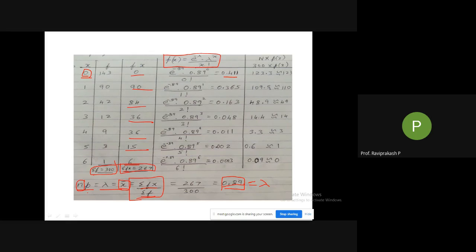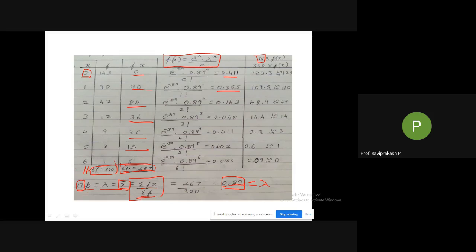So similarly, substituting the value of x equal to 1, the rest will be the same. e raised to minus 0.89 into 0.89 raised to 1 divided by 1 factorial. We are getting this value 0.365. Then at the end, I told you we need to multiply this with n. What is n? N is equal to summation f.